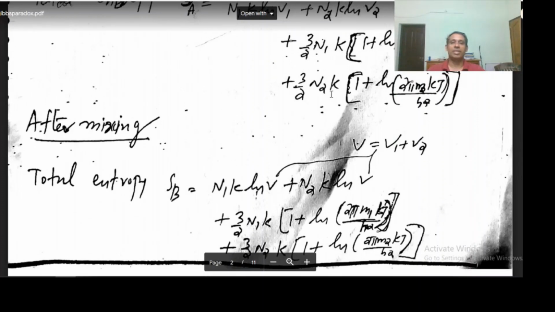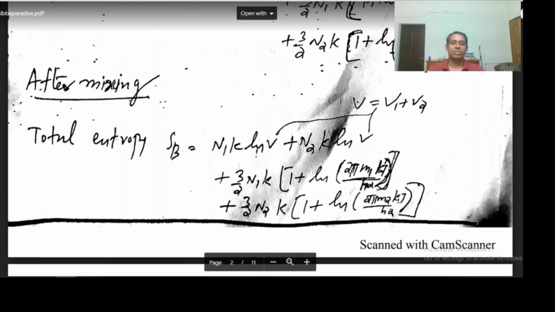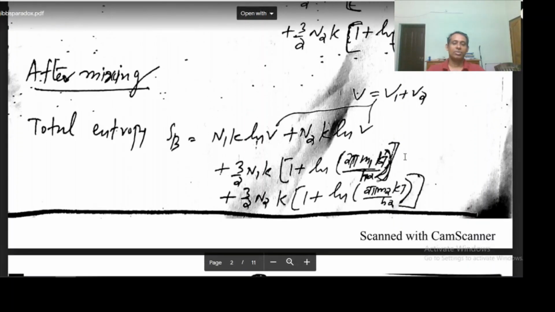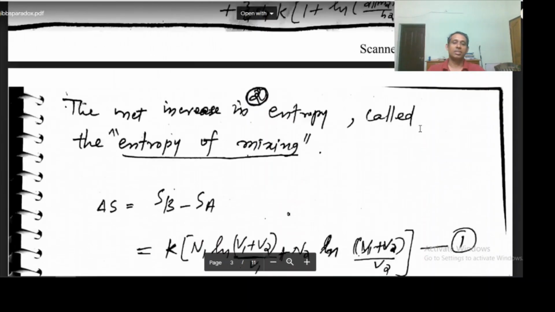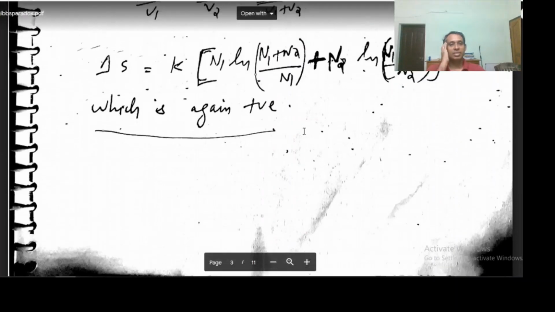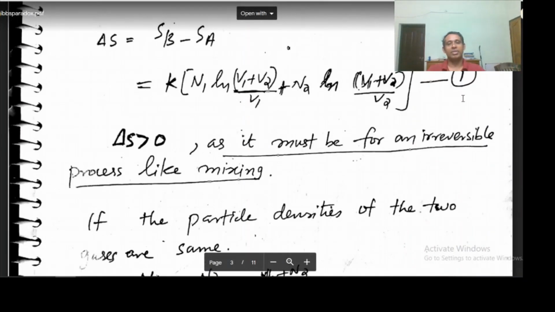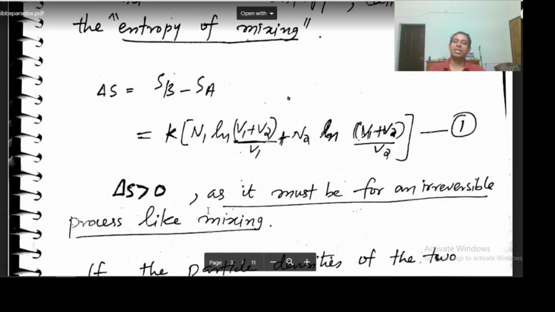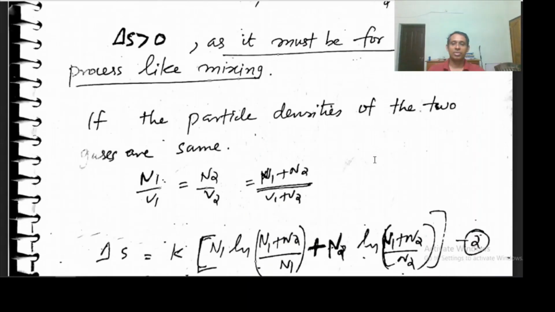The 3/2 N1 K times (1 plus log 2 pi m1 kT by h squared) terms are also here, so they get cancelled. So even when the two gases are the same, they will get cancelled. So you will be getting the same expression for entropy, and delta S is greater than 0, that is positive.